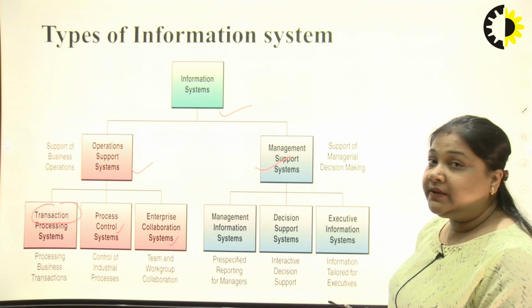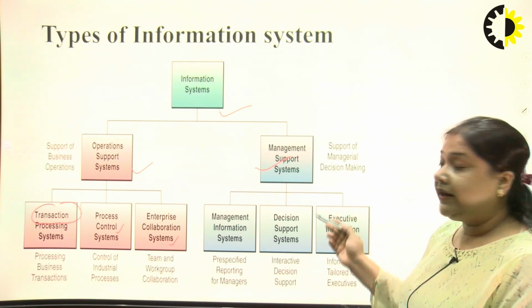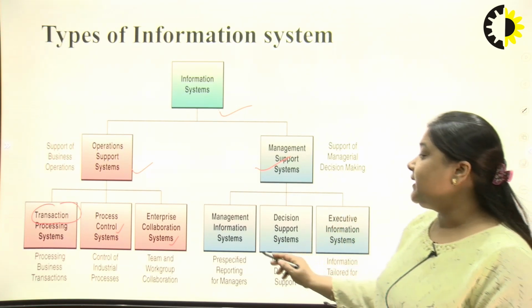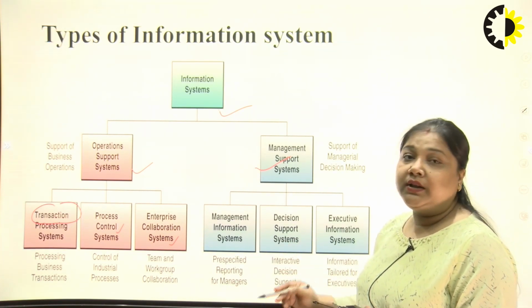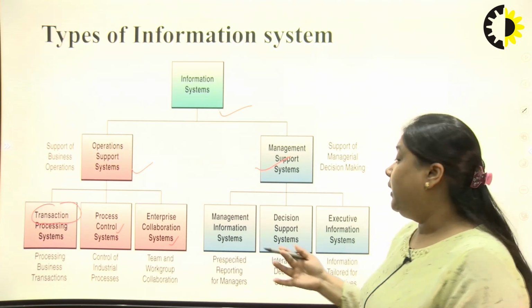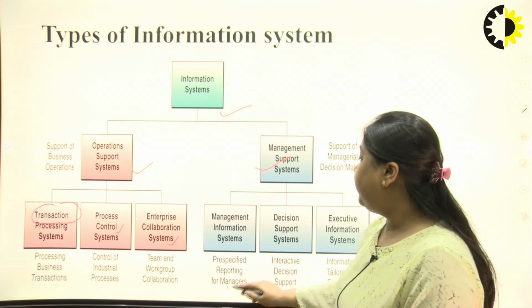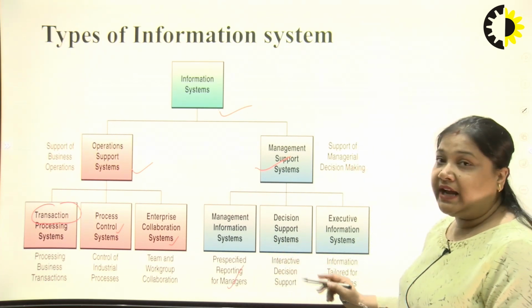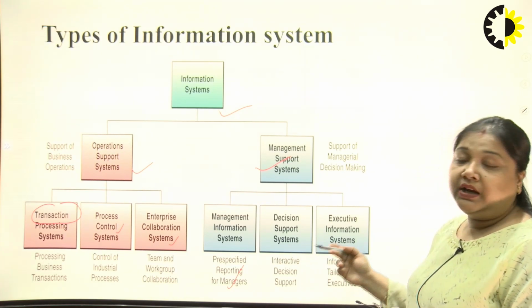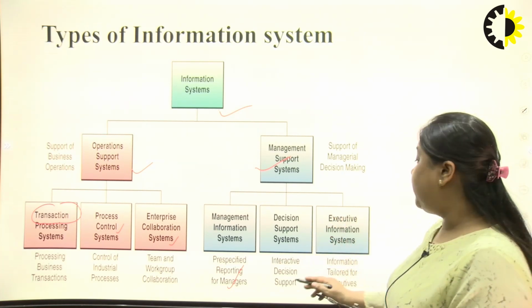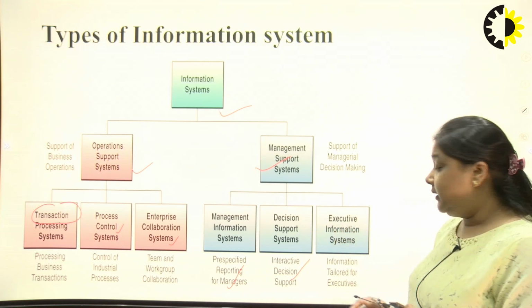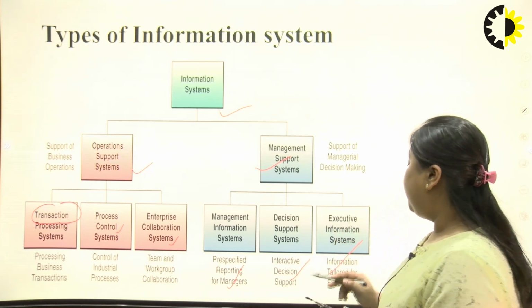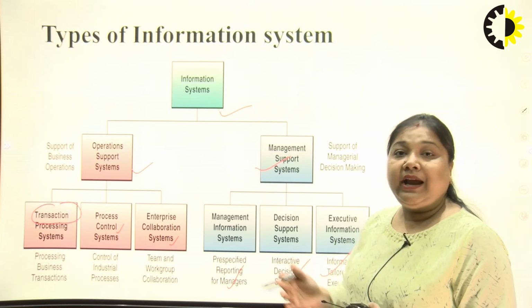Likewise, management support system is also divided. We can divide it into three parts, that is MIS, management information system, in which all the reporting type tasks are done. Decision support system, which helps managers to take decisions for the organization, and the last one is executive information system, information that has been tailored for the executives.